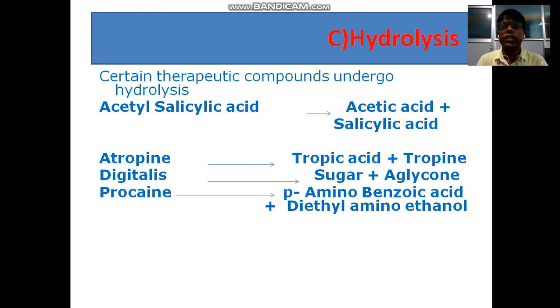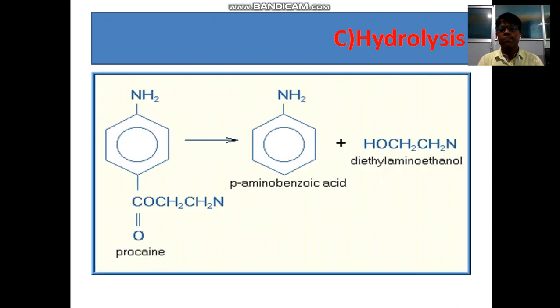Now the hydrolysis reaction. Certain therapeutic compounds undergo hydrolysis. Acetylsalicylic acid is hydrolyzed into acetic acid and salicylic acid. Atropine is hydrolyzed into tropic acid and tropine. Digitalis is hydrolyzed into sugar plus an aglycone. And procaine is hydrolyzed into para-aminobenzoic acid and diethylaminoethanol.